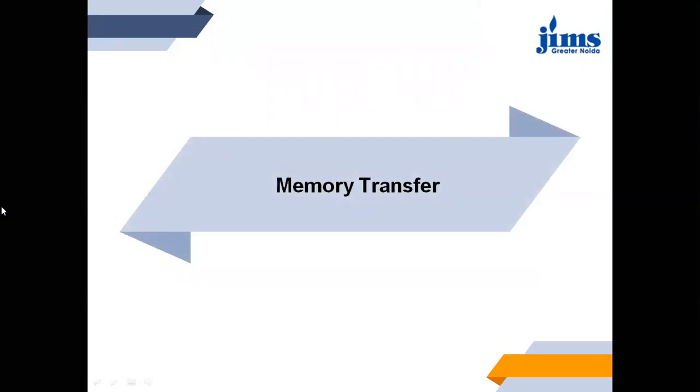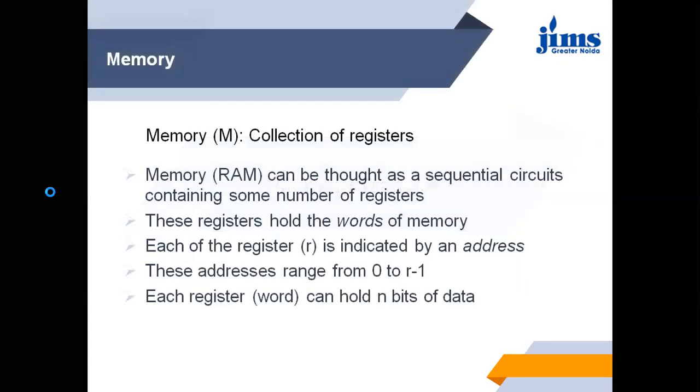Now we will discuss the memory. First we will discuss memory, and then the transfer of data between memory and memory, memory and register, or register and memory. We will see different types of memories also.